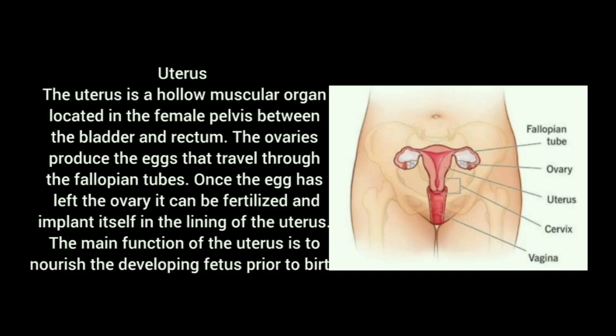After the fertilization, the fertilized egg or zygote is transferred to the uterus through the fallopian tube. At that time, the uterus is already waiting for the fertilized egg by making the endometrium wall. Once the fertilized egg comes to the uterus, it loses its protecting layer called zona pellucida. Then it attaches to the endometrium wall. Attached means embedding into the endometrium wall. That endometrium wall gives the nourishment to the fetus until its birth.